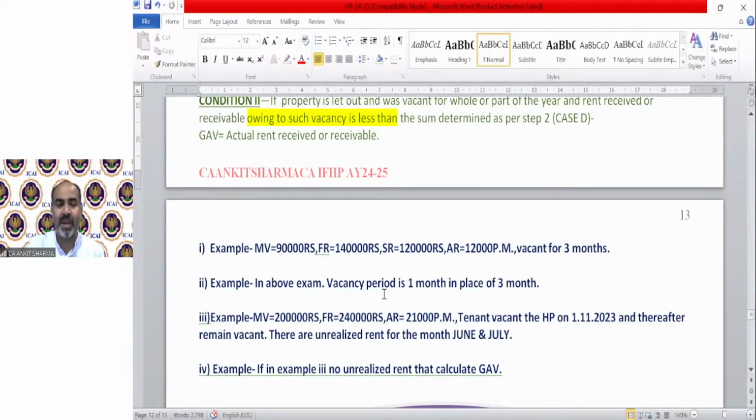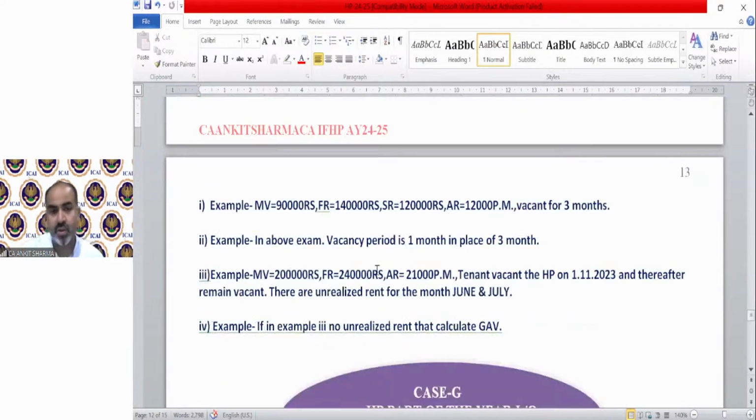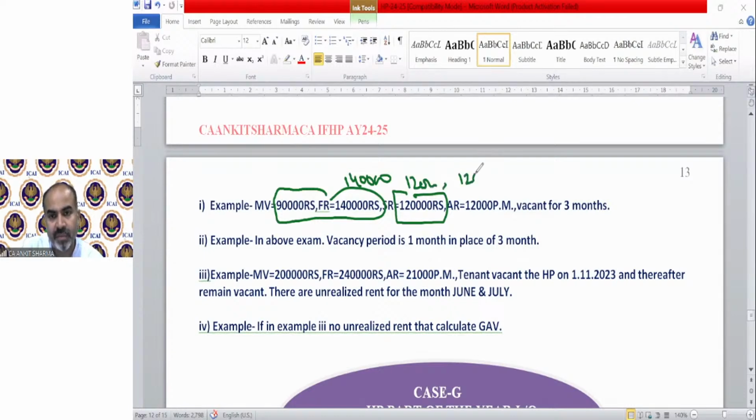Example: if I solve this example, municipal value, you can see, these all are case F. Okay? So municipal value is 90,000 and FR is 140. Whichever is higher is 140. Standard is 120, so whichever is lower is 120. So the lower value we have is 120. Clear? Now we'll take annual rent first. Actual rent was 12,000 per month, so for the full year it will be 1,44,000.